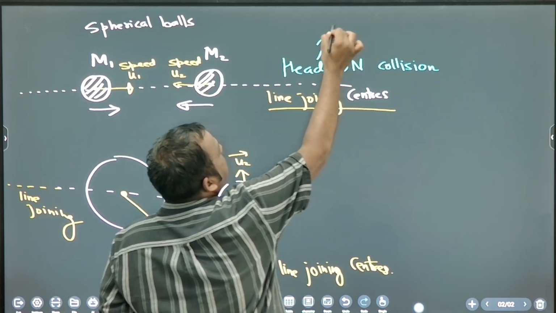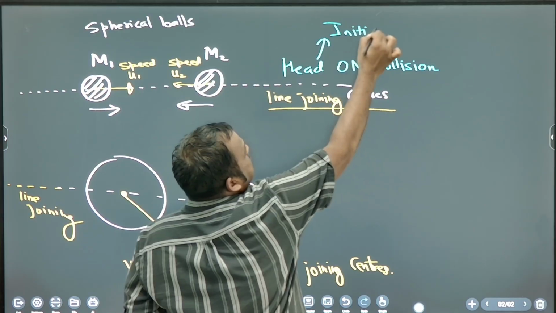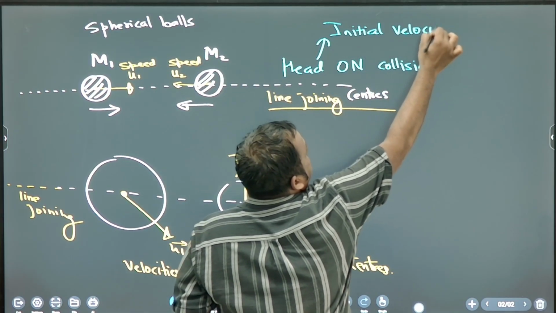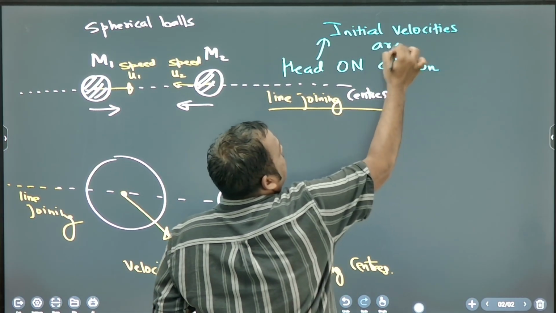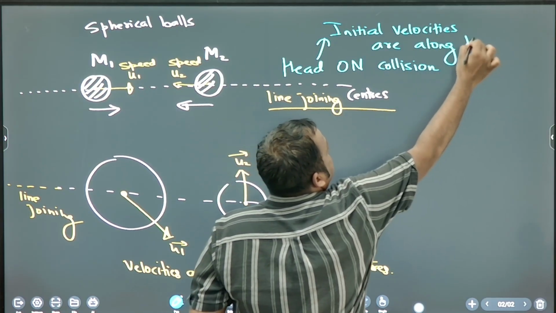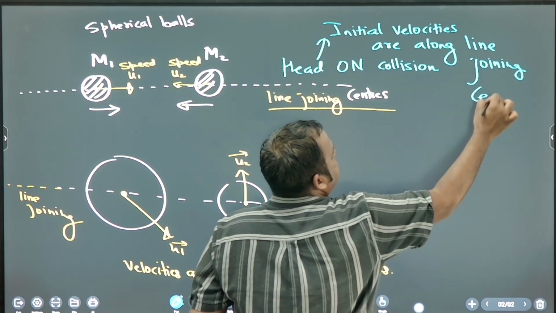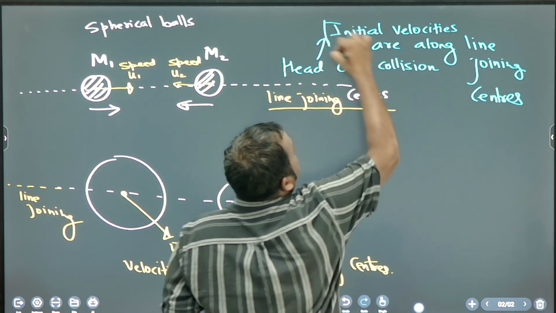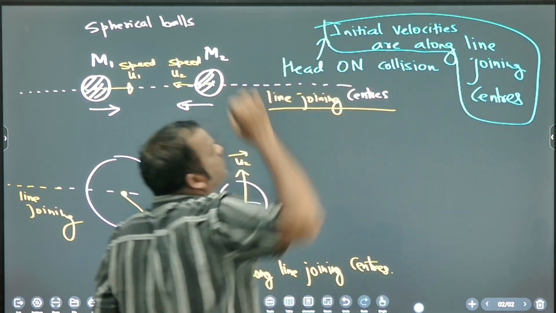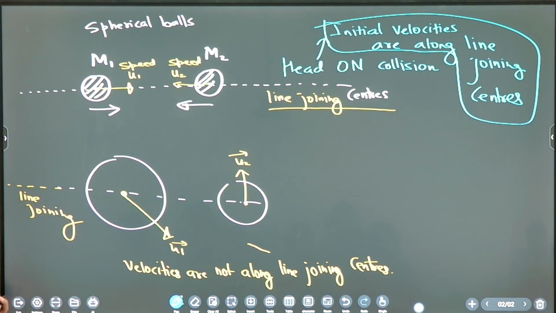Head-on collision means if initial velocities are along the line joining their centers. This is known as head-on.